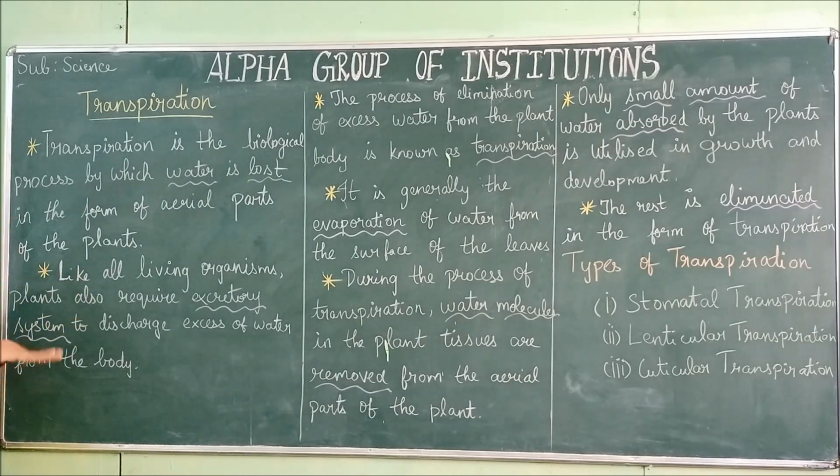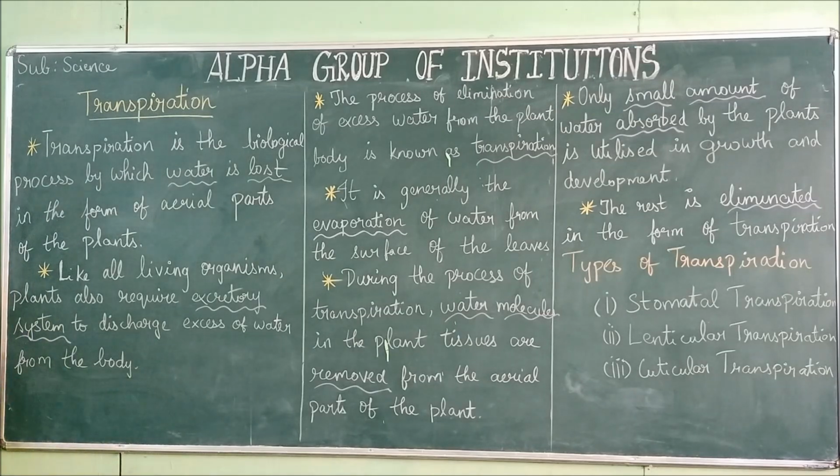Next, the third transportation is the waste products. If you think about the transportation in animals, what we saw in blood, they carry all the digested food, they carry all the oxygen, and even the excretory products, that is the carbon dioxide, are carried in the blood. Here we are now going to see how the excretory product is transported out in the plants.